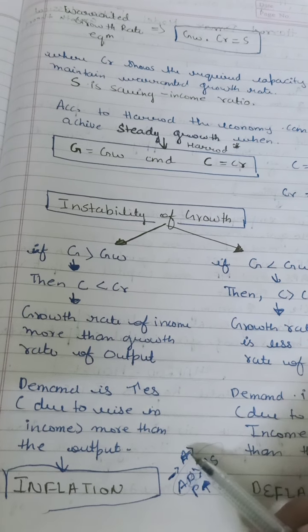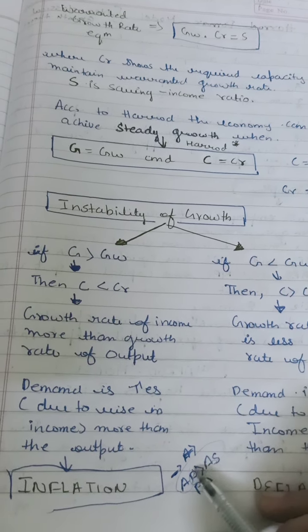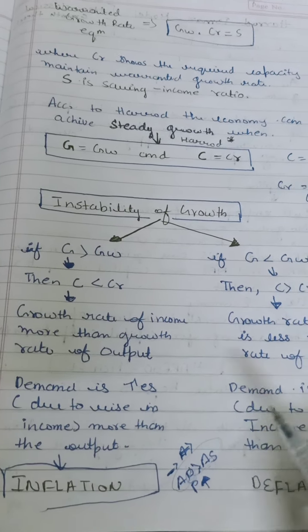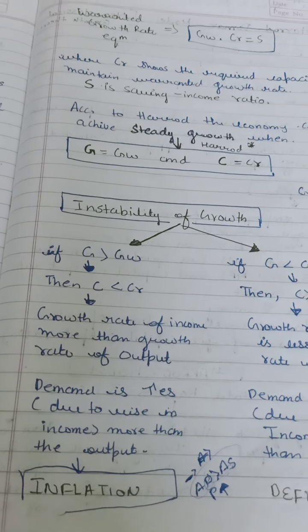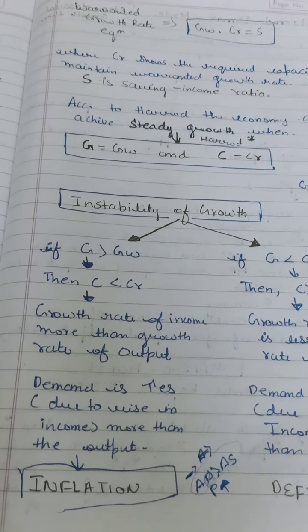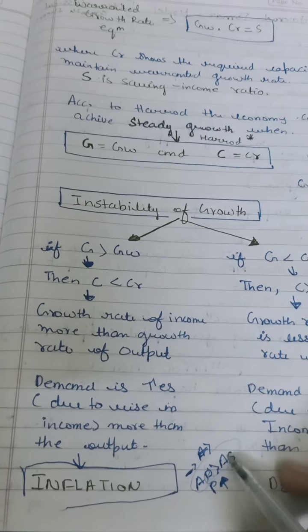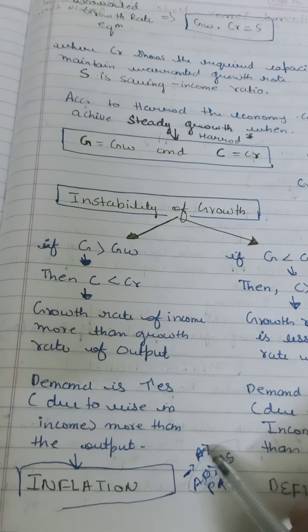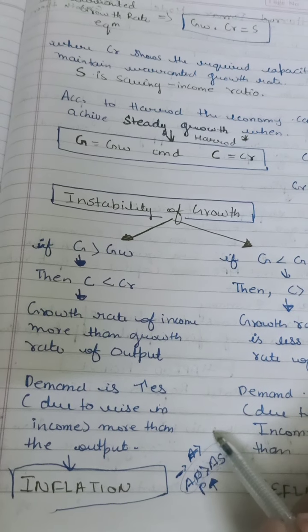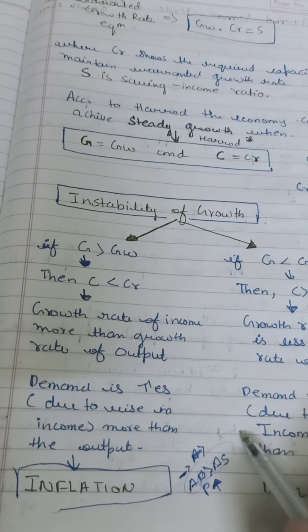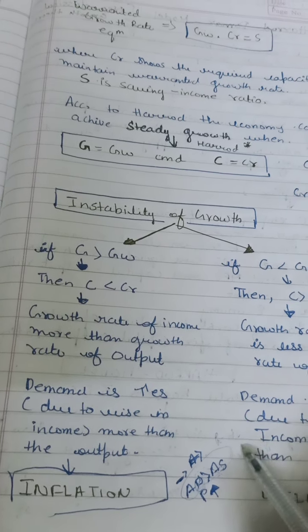when your demand increases, what's its effect on the price? When your demand increases at a steady rate, you know that there is a negative relationship between demand and price. So if the price increases, your demand falls. Okay, and when your price falls, your demand increases.